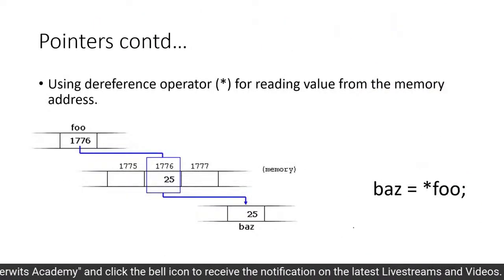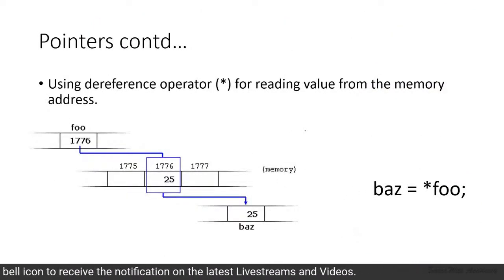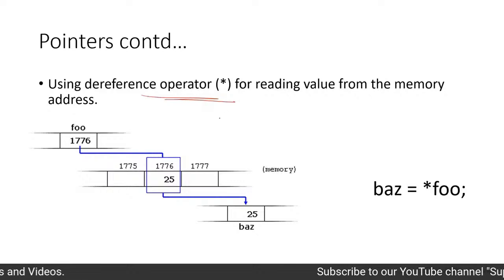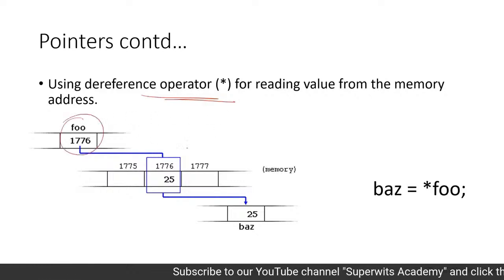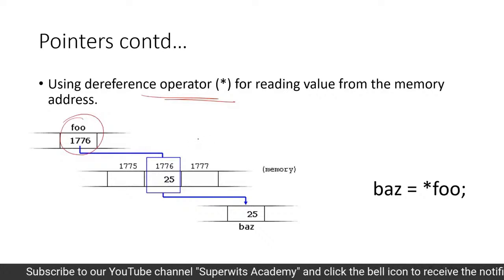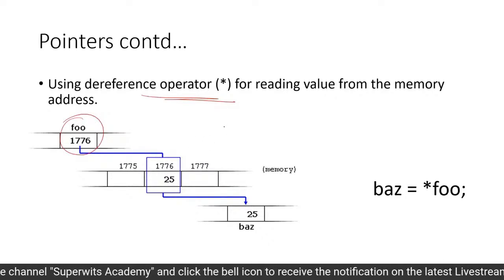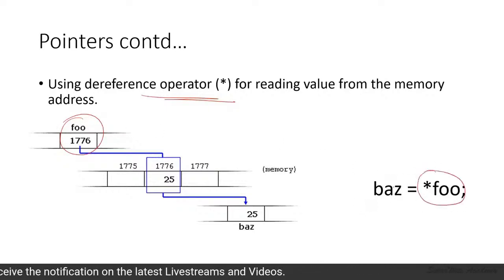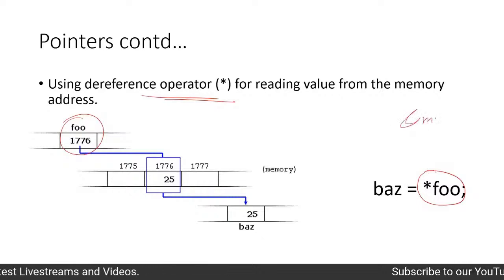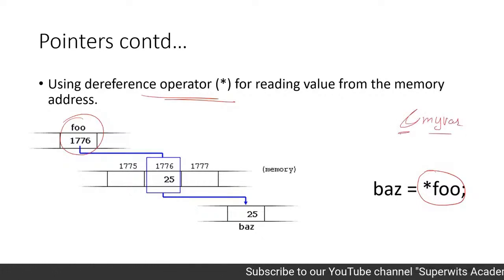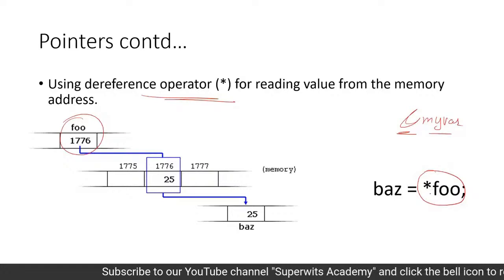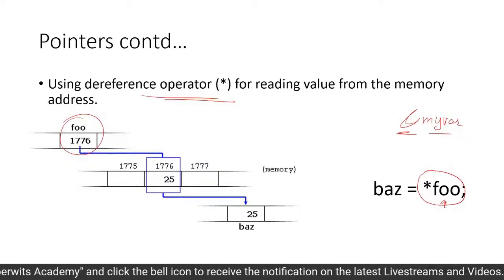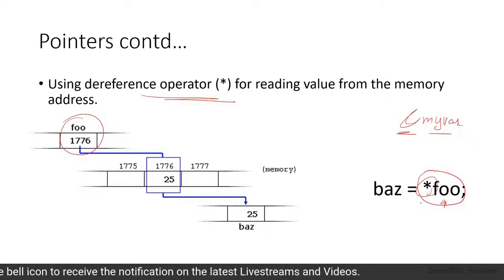Now, how are we going to fetch the value through the pointer variable? For that, we are using the dereference operator. I have already spoken about this as well. We know that foo stores the address of the particular memory location which is pointing toward the myvar variable. Whenever we are trying to use this, we use this particular notation. Previously, for getting the address from a particular variable, we have used the ampersand, whereas from a particular address, if I want to fetch the value which is stored on that memory location, then I have to use the asterisk, that is the dereferencing operator.